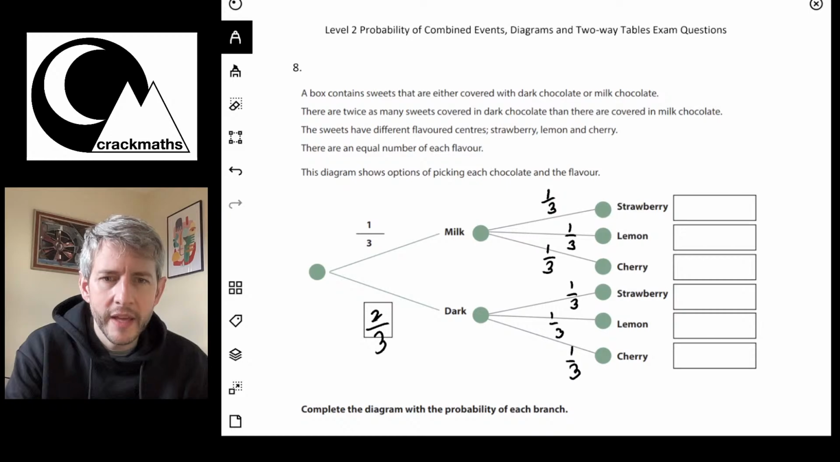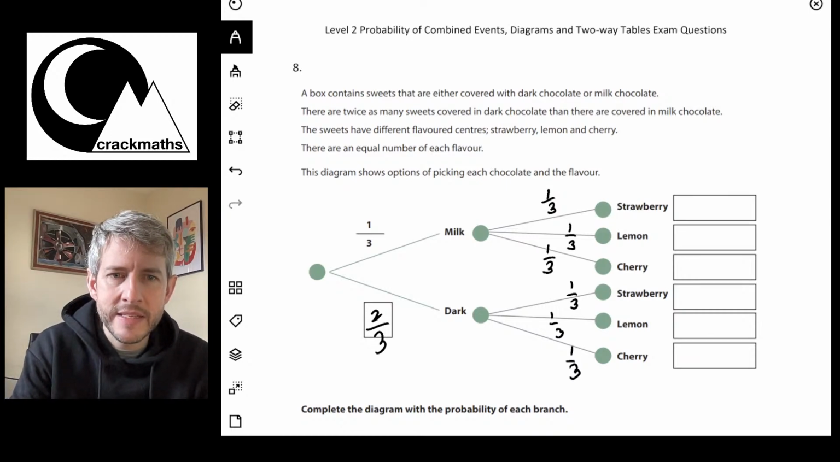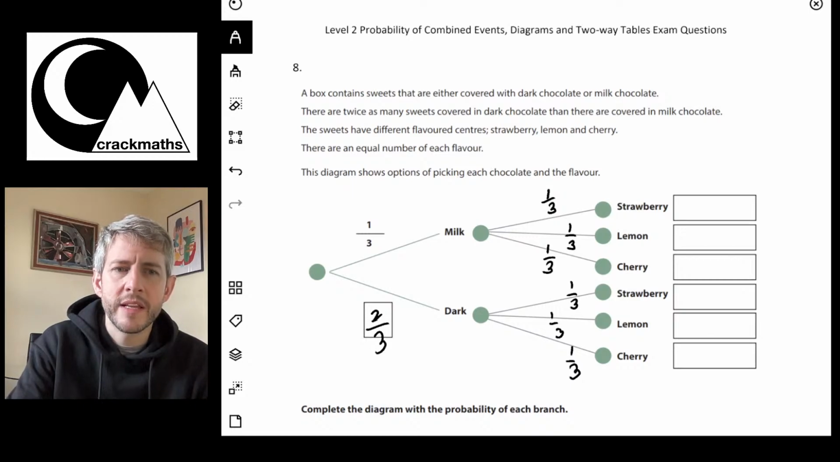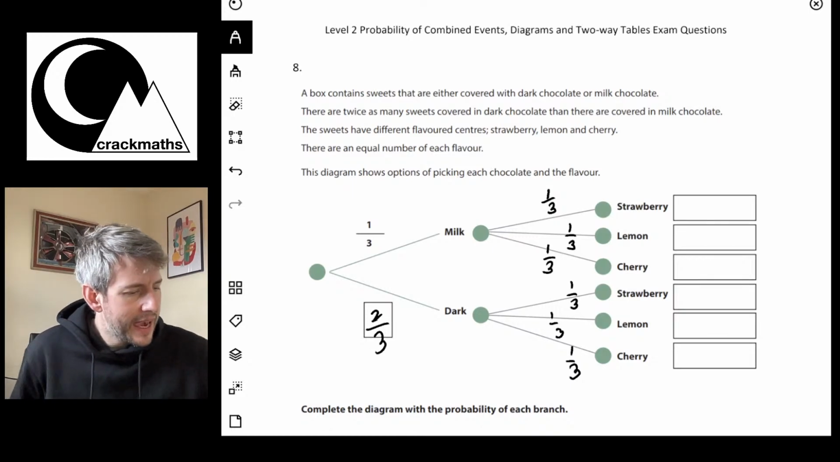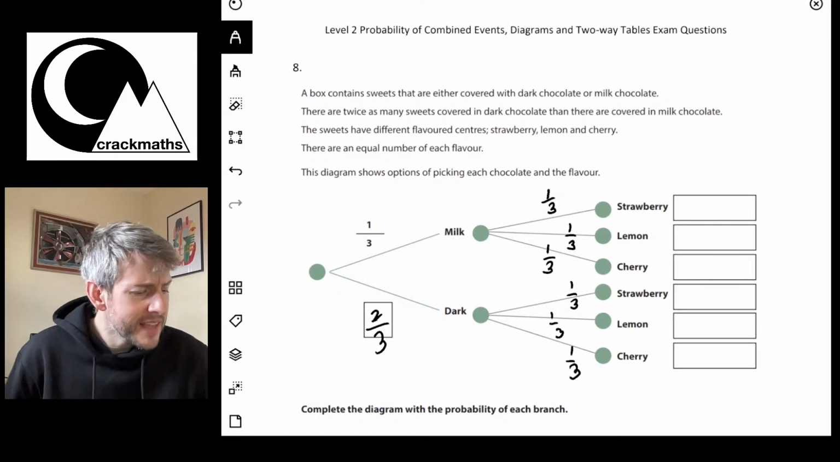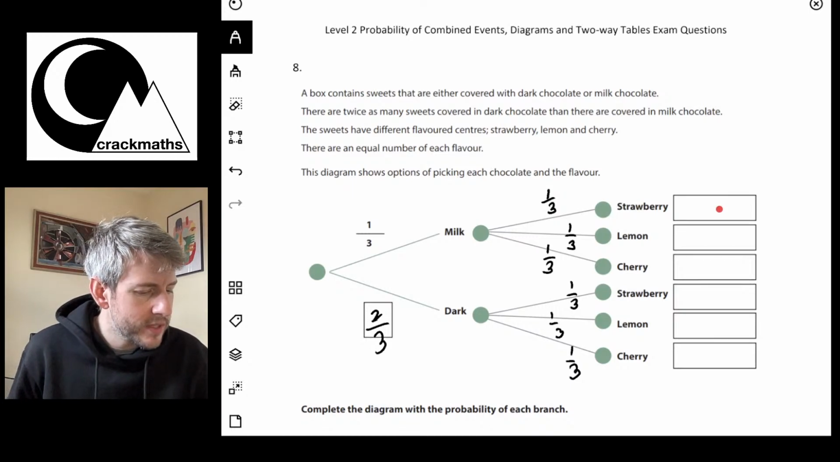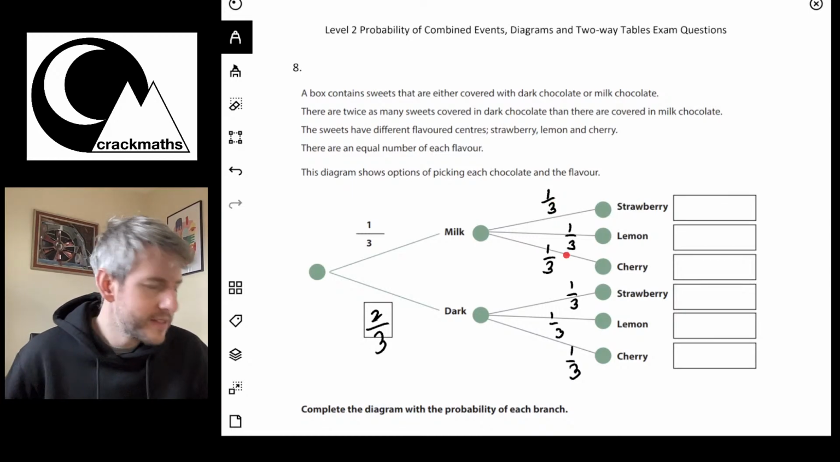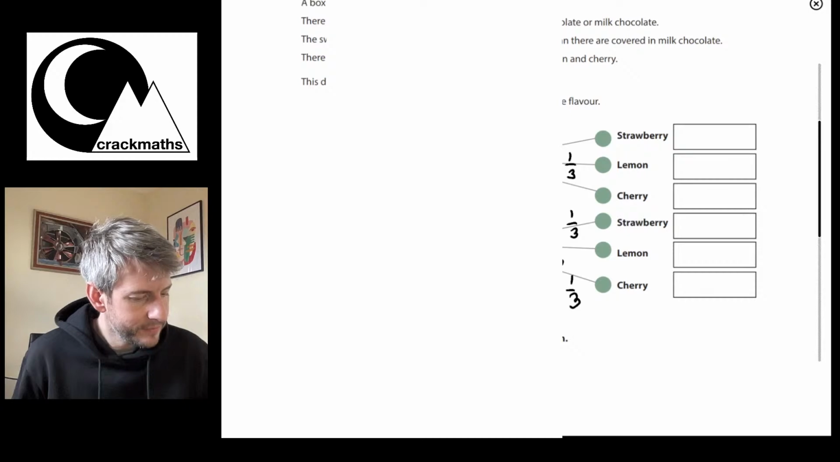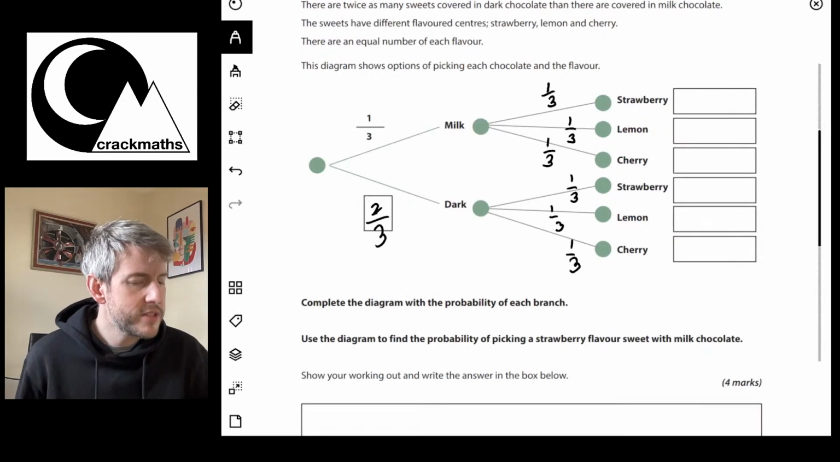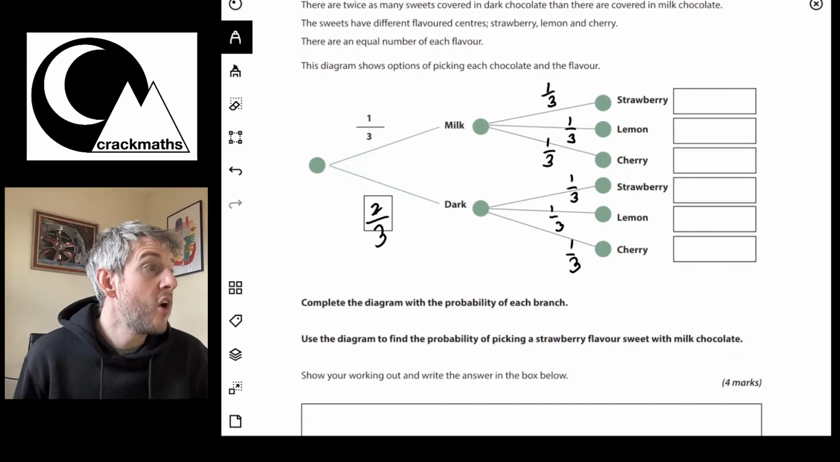Okay, so what we've got here, complete the diagram with the probability for each branch. Use the diagram to find the probability of picking a strawberry flavour sweet with milk chocolate. Okay, so I'm guessing they wanted, in these boxes, it's weird, they usually put the probability on the lines, but they've put boxes here. But according to the question, they want us to use the diagram to find the probability of picking a strawberry flavour sweet with milk chocolate.